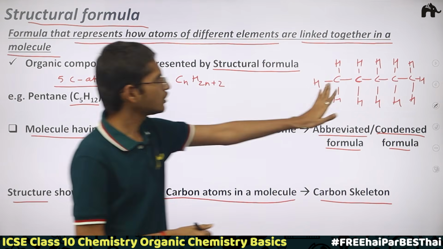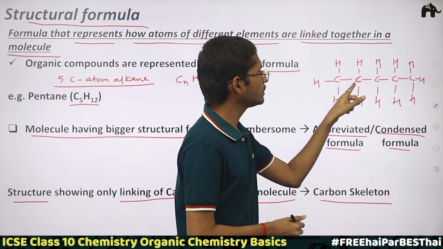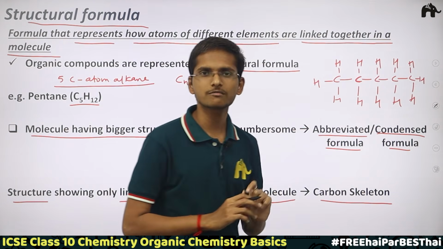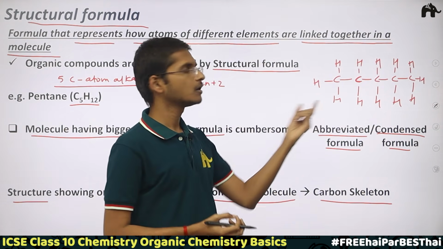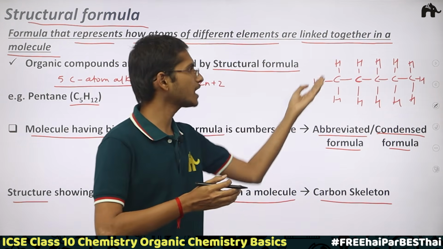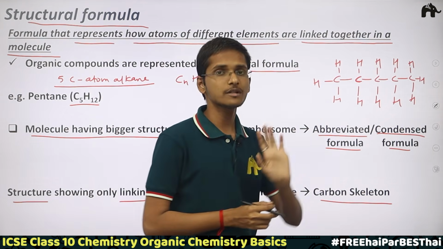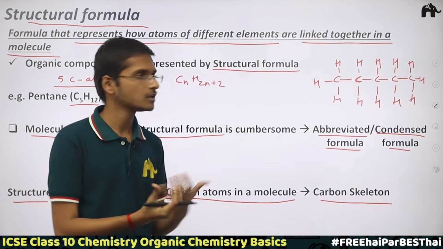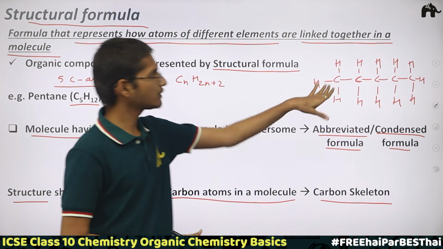It's very simple. What we have to do is simply show the carbon-carbon bonds, but we will not show the carbon-hydrogen bonds, because we already know carbon-hydrogen forms only single bonds, right? So there is no need to show the carbon-hydrogen bonds. Only carbon-carbon bonds are important, because carbon can form 2 bonds with another carbon, or 3 bonds, a triple bond, with another carbon. So carbon-carbon bonds we have to show.